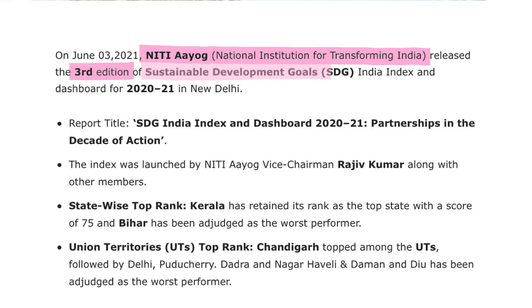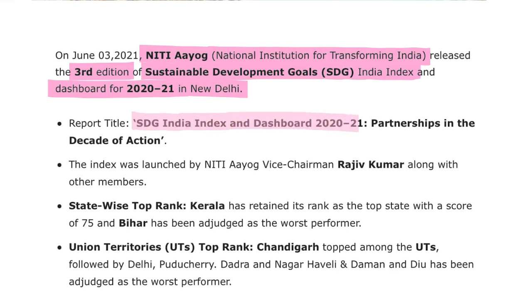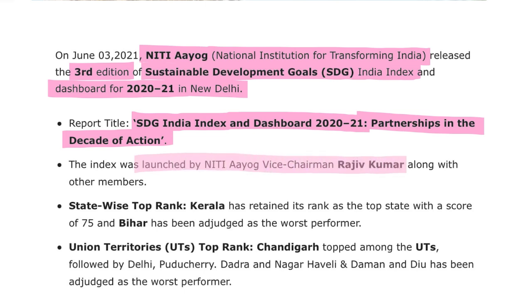which released the third edition of the Sustainable Development Goal India Index and Dashboard 2020-21 in Delhi. The report title was Sustainable Development Goals India Index and Dashboard 2020-21: Partnership in the Decade of Action. This was the title of this index. The index was launched by NITI Aayog's Vice Chairman Rajiv Kumar along with other members.